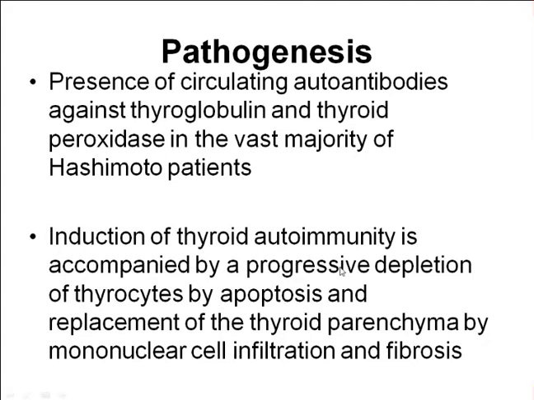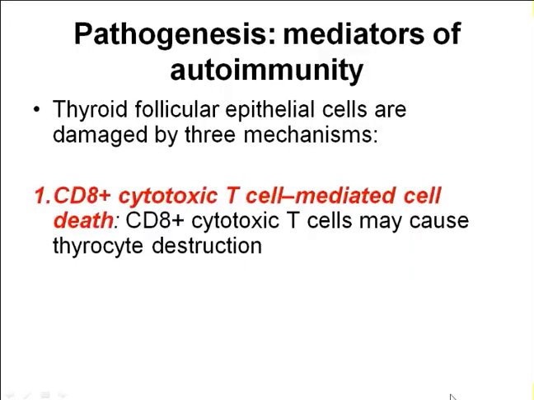The thyroid cells start dying on their own by apoptosis because of the autoantibody reaction, or these normal thyrocytes are replaced by the infiltration of lymphocytes. As you all know, this is a chronic inflammation process, so there will be fibrosis also. As a part of chronic inflammation, it is also replaced by fibrosis.